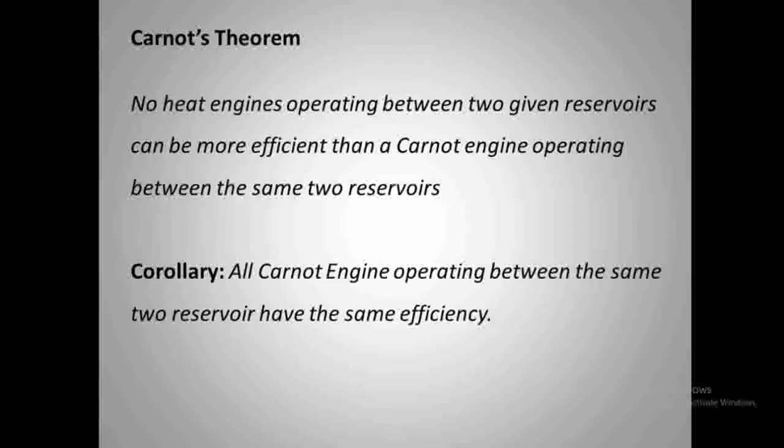Carnot's theorem, which you learned in the last class, says that no heat engine operating between two given reservoirs can be more efficient than a Carnot engine operating between the same two reservoirs. If a Carnot engine is working between two reservoirs and we place some other engine, an irreversible one, the efficiency of that heat engine will be less than that of the Carnot engine. What is the peculiarity of the Carnot engine? It is a reversible engine.